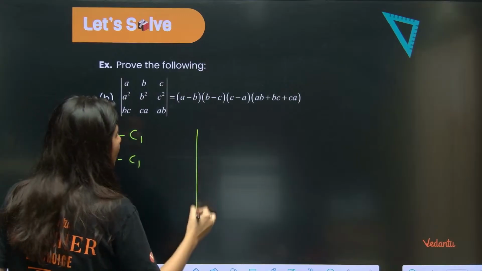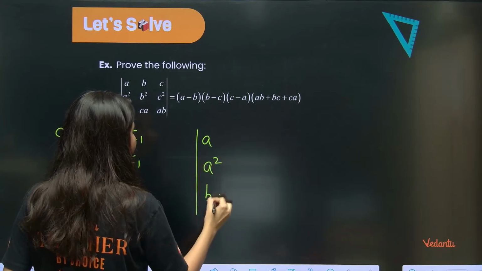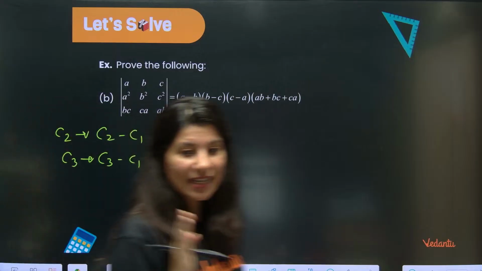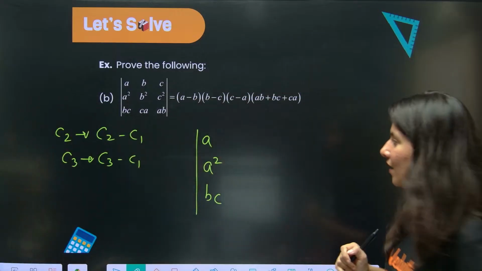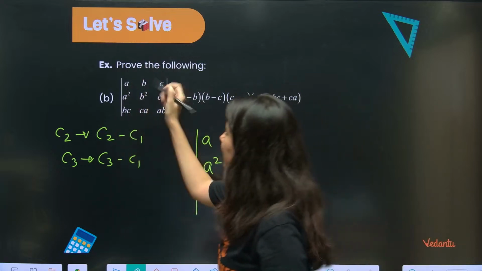So now your determinant will become what? Column 1 is that friend of yours who will stay fixed.